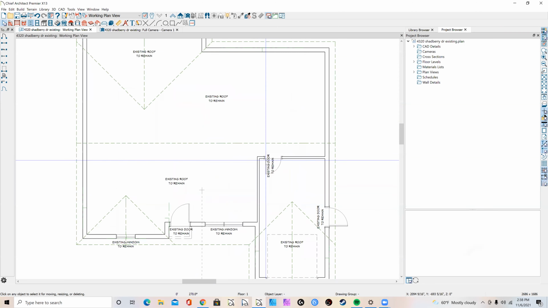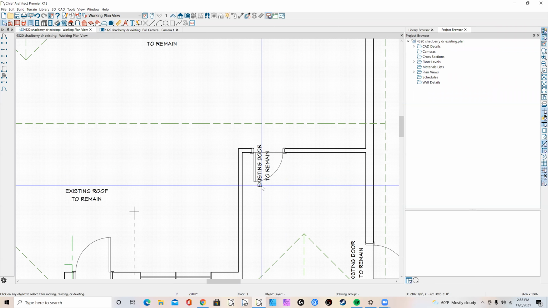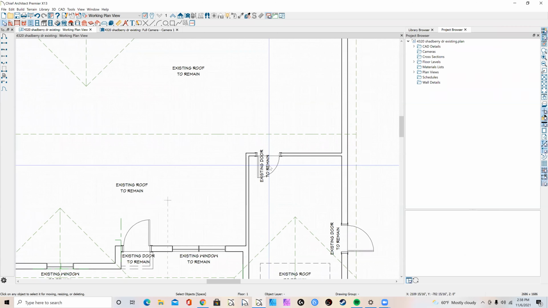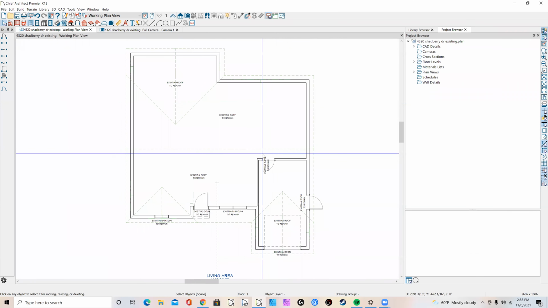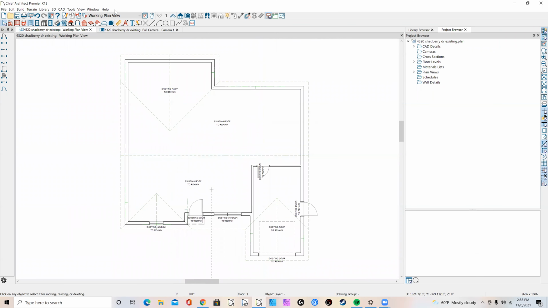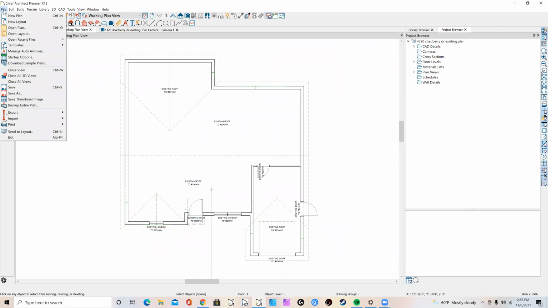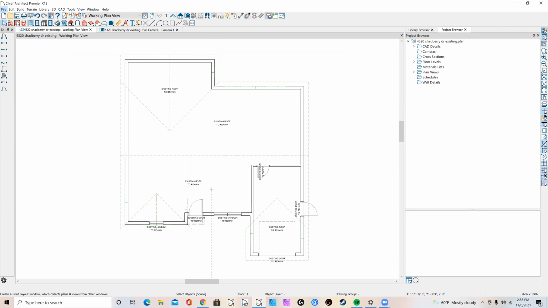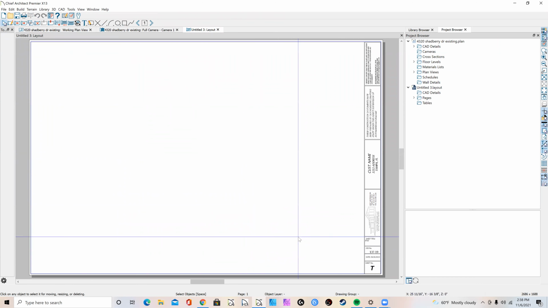So where we left off last time, we had put in all the windows and the doors. If you can see here, I did add one more door, an existing door to remain here. And now we're ready to send this to layout. You should have this plan saved as 4320 Shadberry Drive, existing. It should say existing. So now we're going to hit File, New Layout. Now we're going to be on this layout template here.